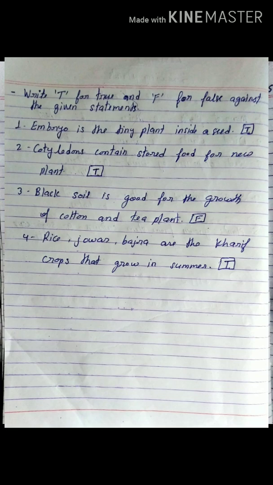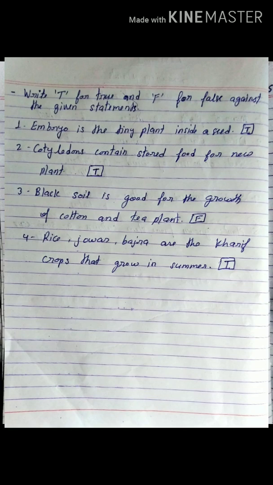Next, rice, jowar, bajra are the kharif crops that grow in summer season. You know that on the basis of season, crops are of two types, rabi crops and kharif crops. Crops that grow in winter season are called rabi crops. Example, wheat, gram, pea.